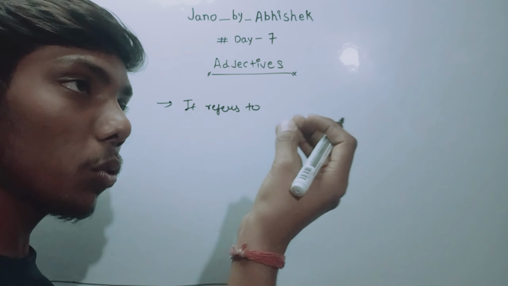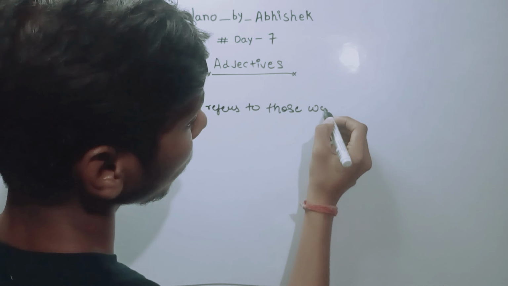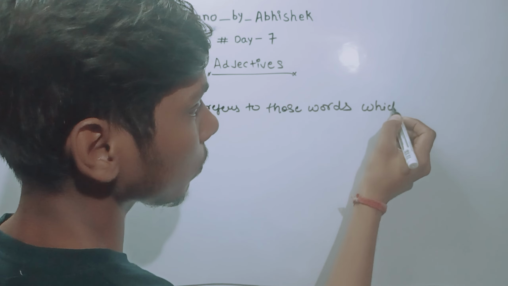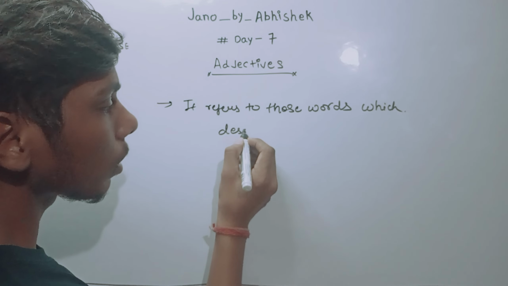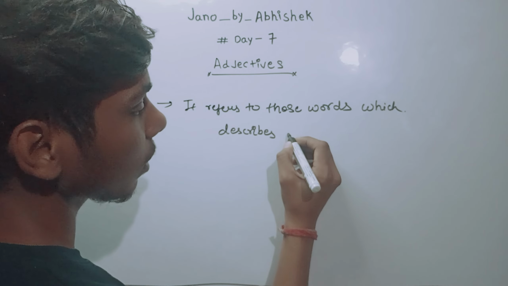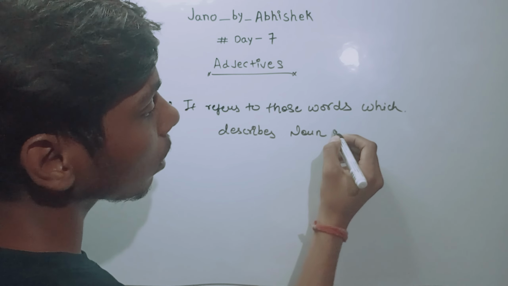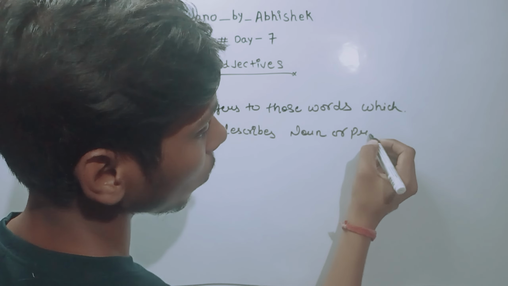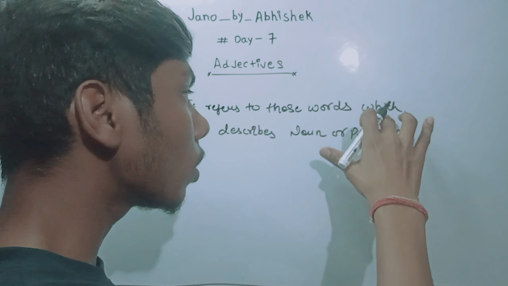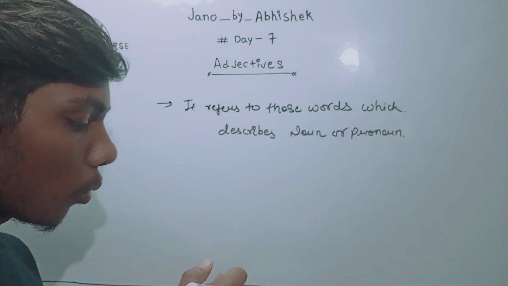It refers to those words which describe a noun or pronoun.